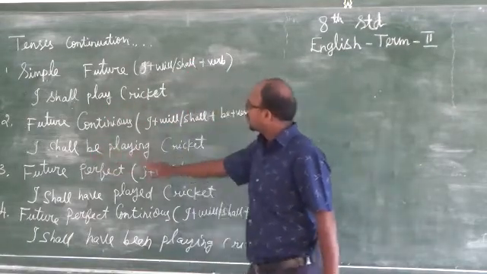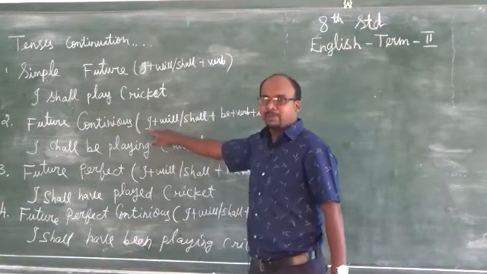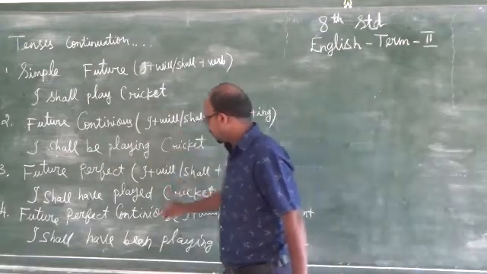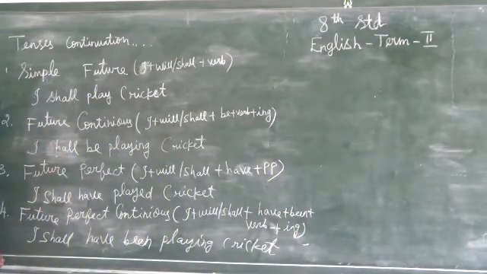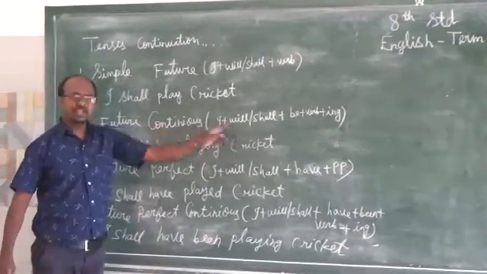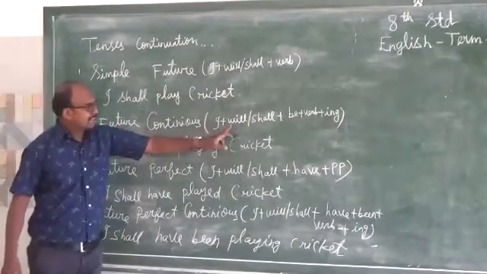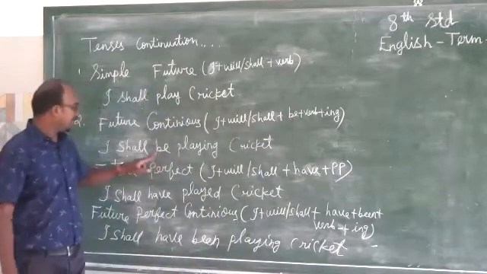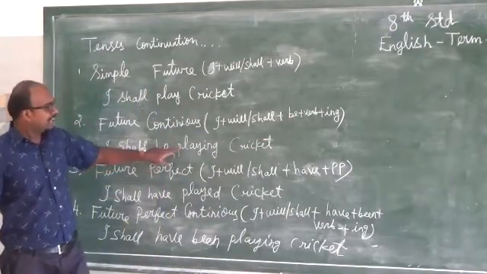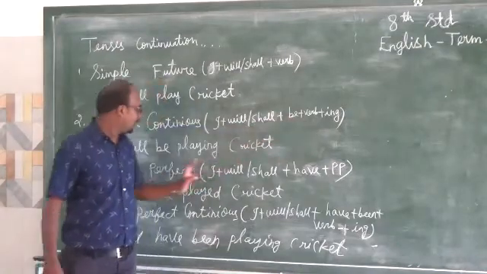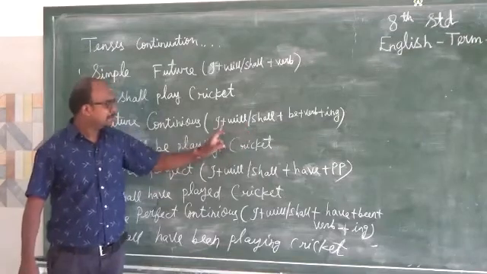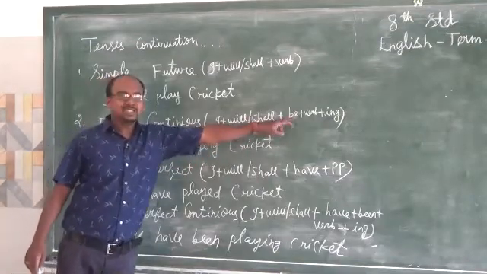That is the formula for simple future. Future continuous: subject, I, plus will or shall, we can put shall here, plus be. Since it is continuous, be will come. So I shall be, verb plus ing. What is the verb? Play plus ing means playing cricket. I plus will or shall, be plus verb plus ing.